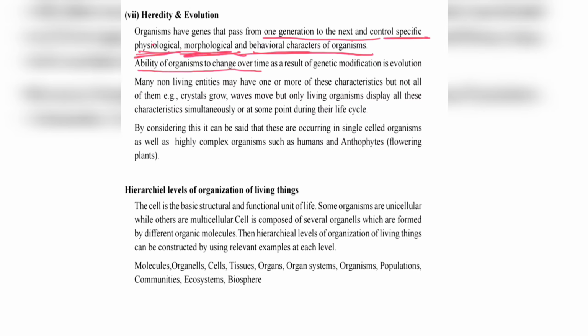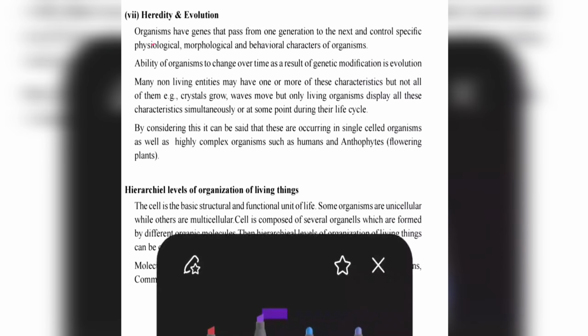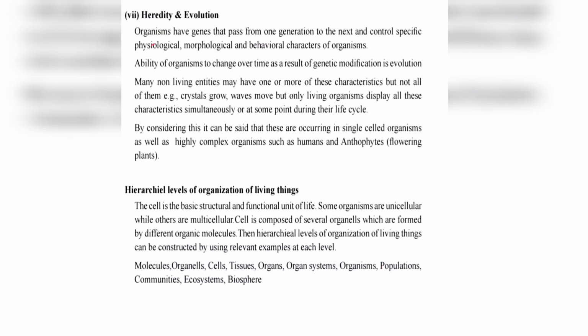The ability of organisms to change over time as a result of genetic modification is called evolution. So you have to remember this as well.